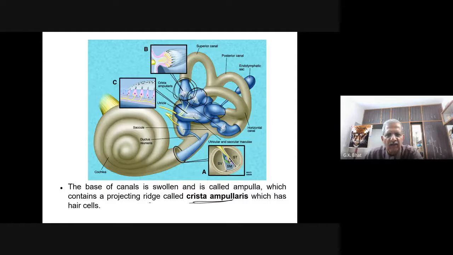These are the crista ampullaris, which are present inside the ampulla. Easy to remember, crista ampullaris. Inside the ampulla, we have a projecting ridge called the crista ampullaris, which has hair cells.